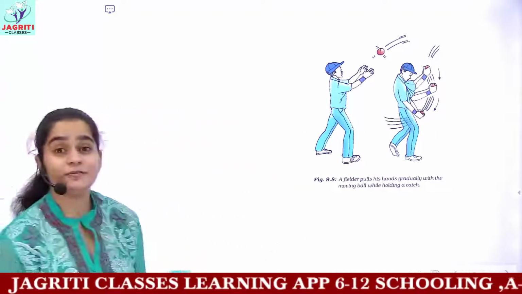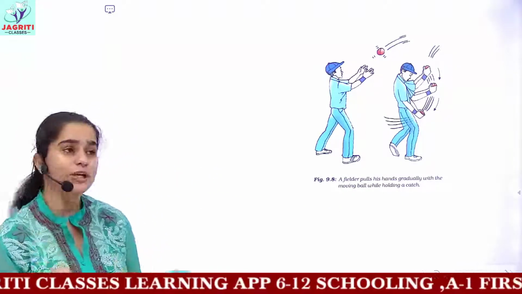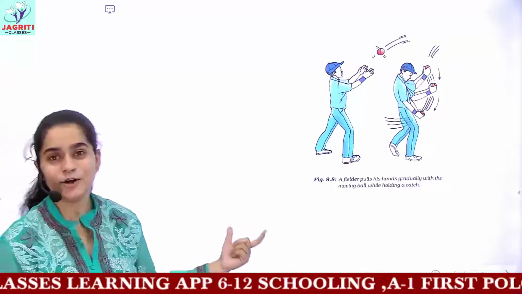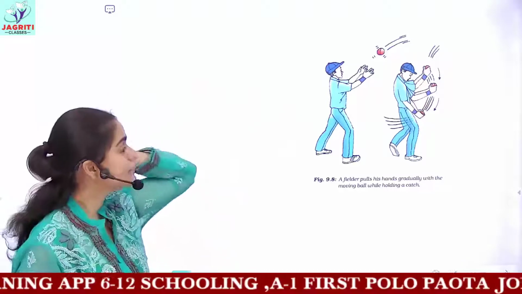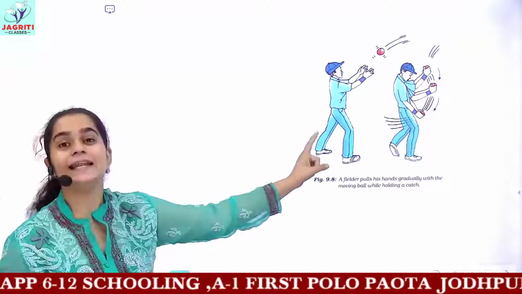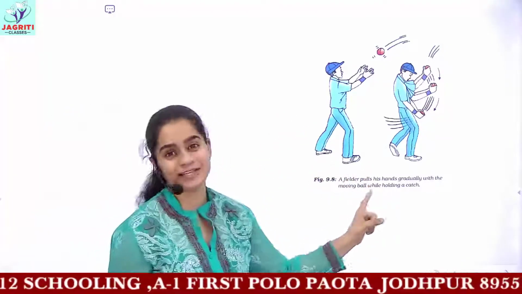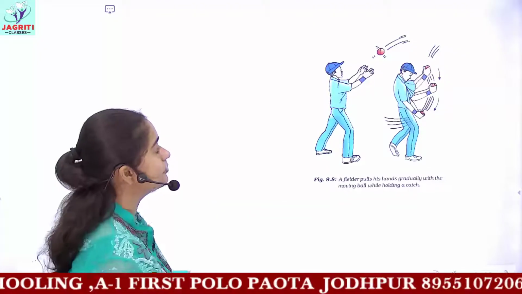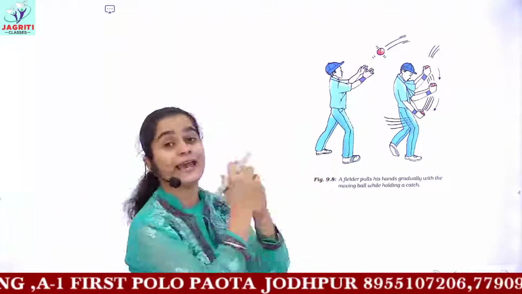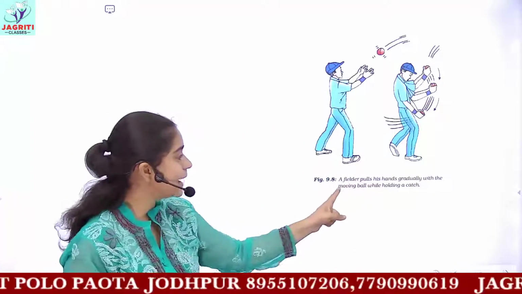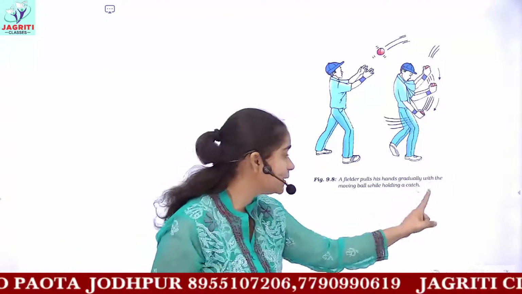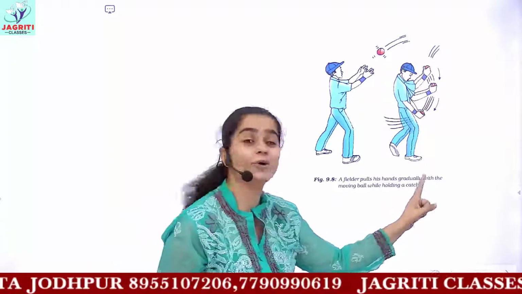Now we have discussed the formulation or the formula of the second law of motion, the complete derivation in the last class, and we were on this example. This is again an example from your NCERT CBSE textbooks. A fielder is given, who is trying to catch a ball which is coming towards him. It is written that a fielder pulls his hands gradually with the moving ball while holding a catch.